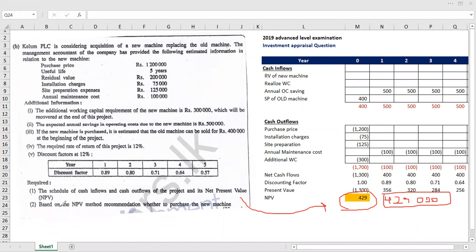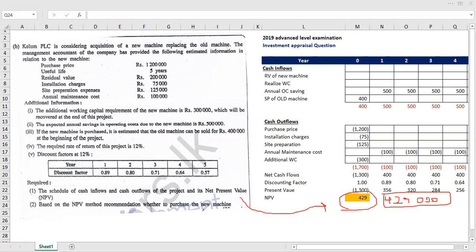Then the next question, based on the NPV method, a recommendation whether to purchase the new machine. Here they are asking to recommend whether to purchase or ignore the purchase. What's the decision rule in NPV? If the NPV is a plus figure, it's better to take the investment. That means it's better to invest.